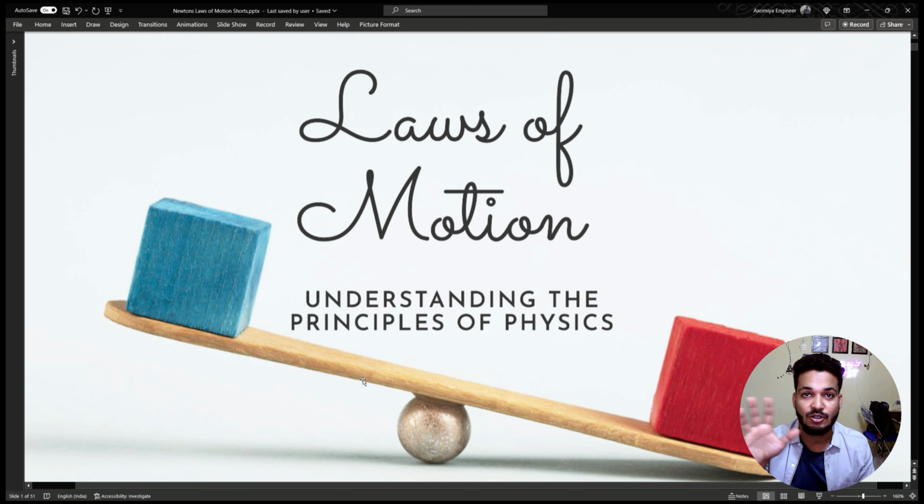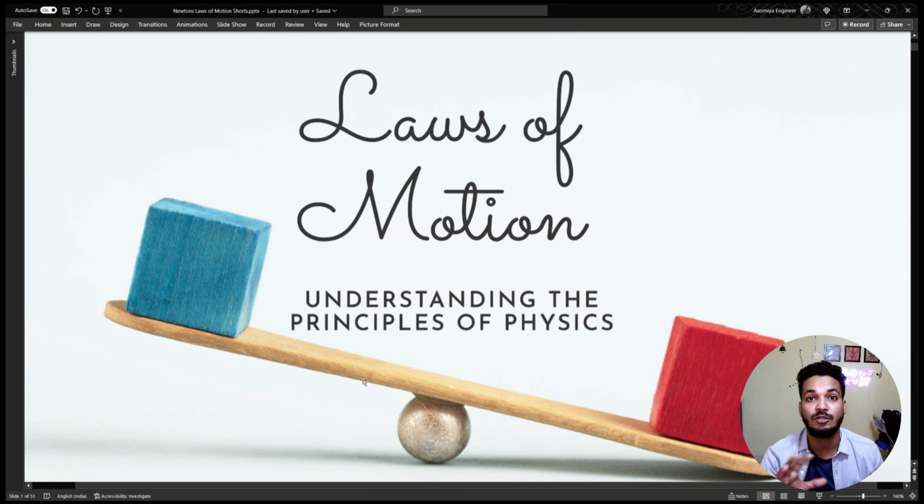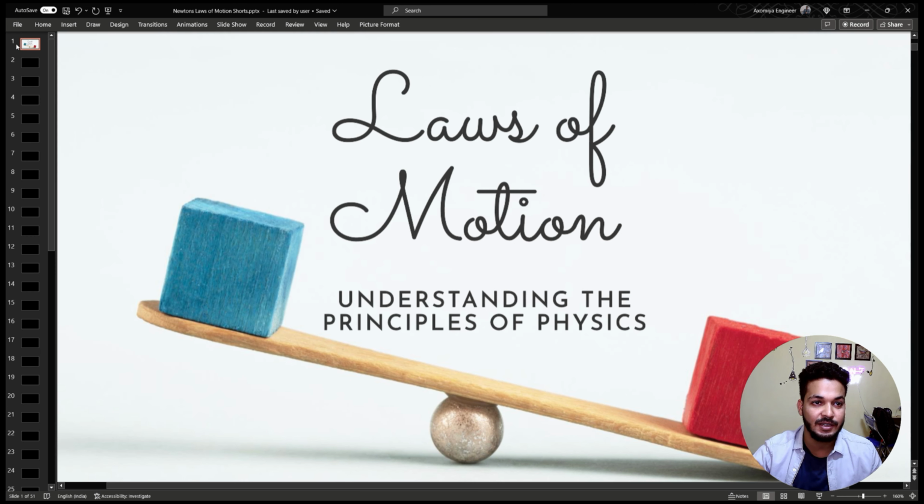So after we have discussed all of it, we'll wrap up the chapter by talking about how some of these forces can also act as centripetal force. Okay, now going ahead, let us first start discussing the basic laws.